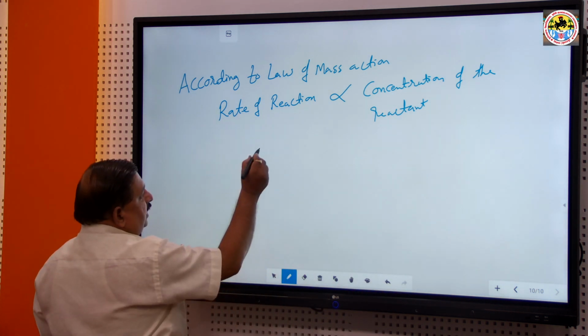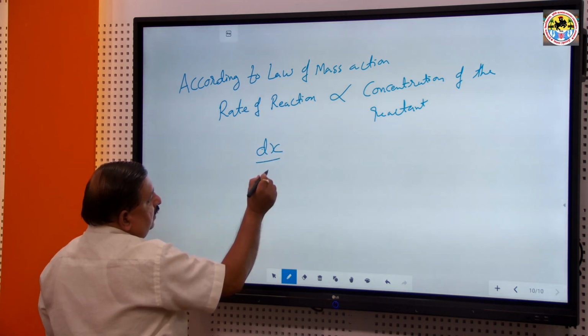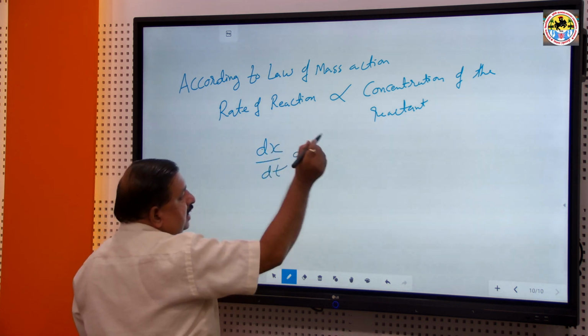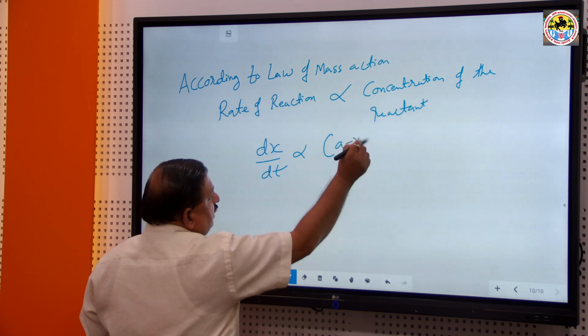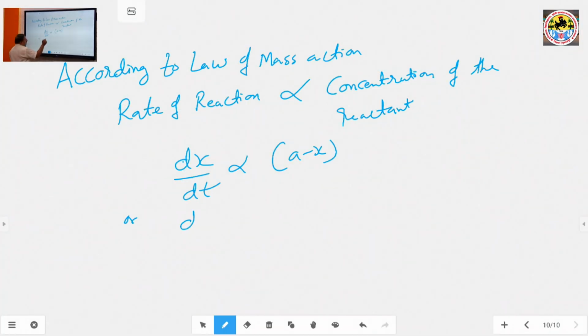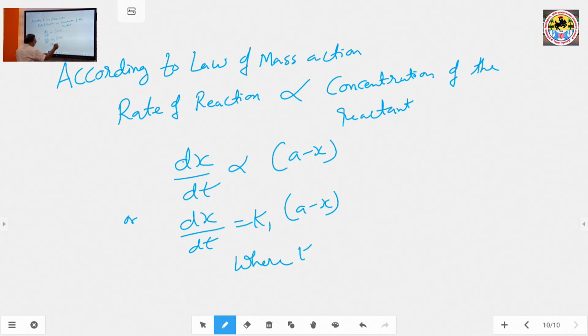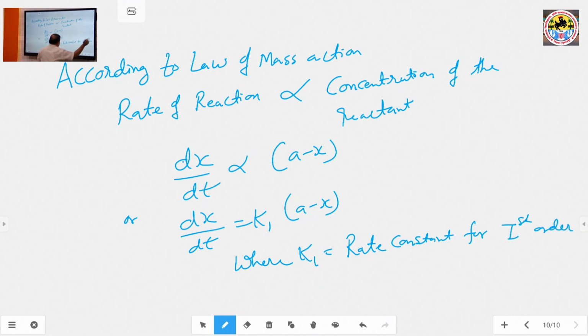The rate of reaction, represented by dx upon dt, is directly proportional to the concentration of the reactant, a minus x, or dx upon dt is equal to k1 times a minus x, where k1 is the rate constant for a first order reaction.